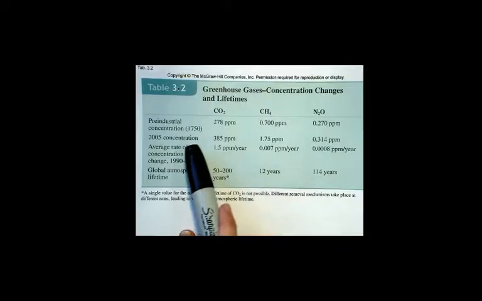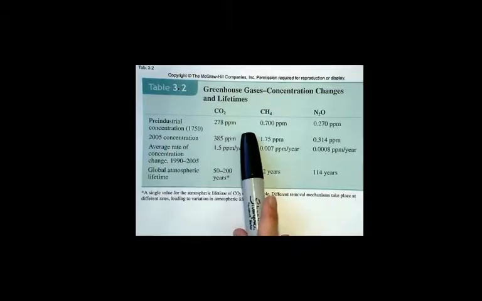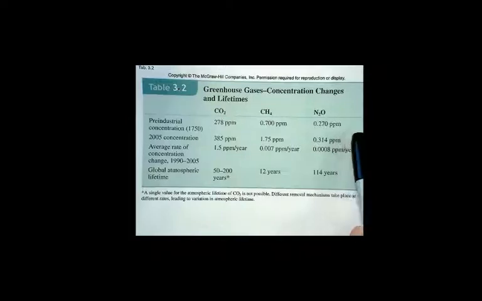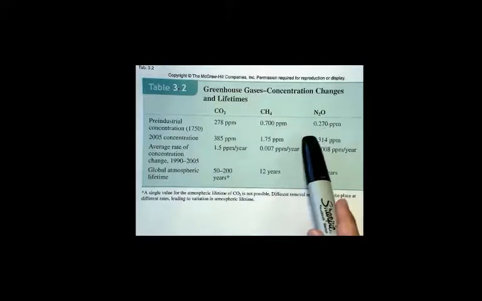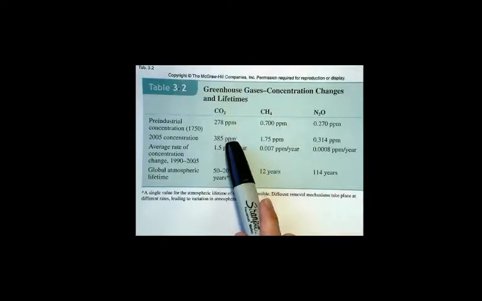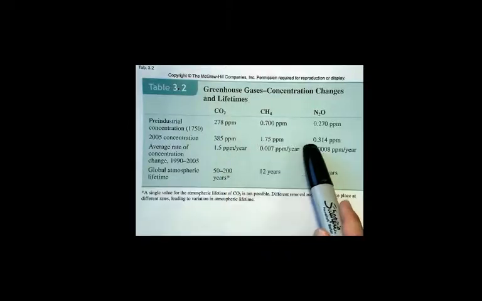You can see pre-industrial concentrations of carbon dioxide about 278 parts per million, methane 0.7 parts per million, and nitrous oxide 0.270 parts per million. So there's quite a bit higher concentration of carbon dioxide compared to these other two gases. Also, you can see a change over time from the post-industrial revolution. It's up to 385 parts per million on average, methane 1.75, and nitrous oxide 0.314 parts per million.